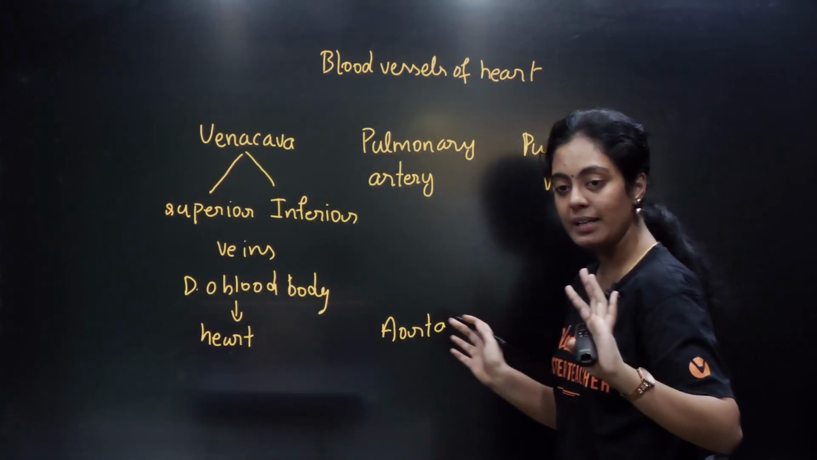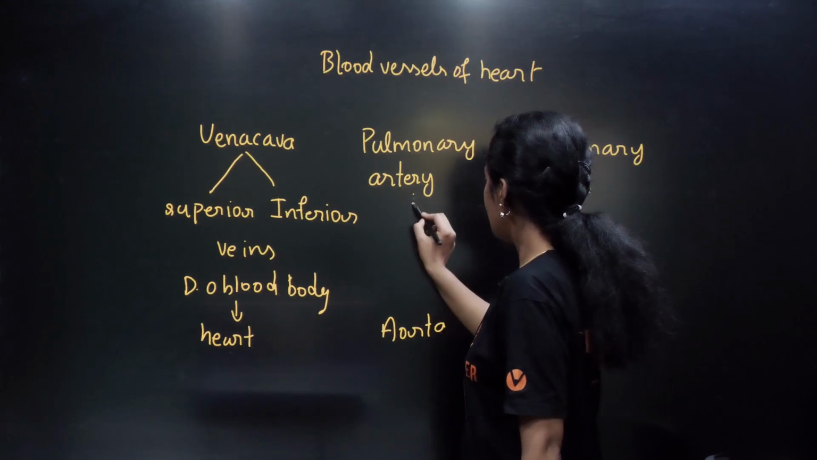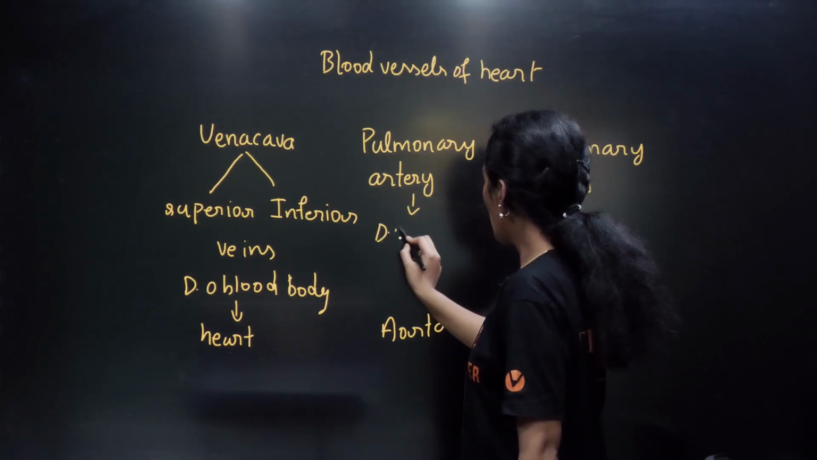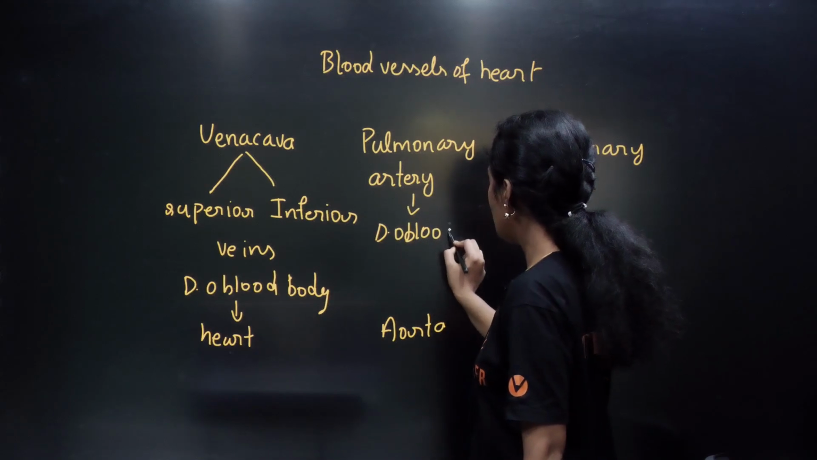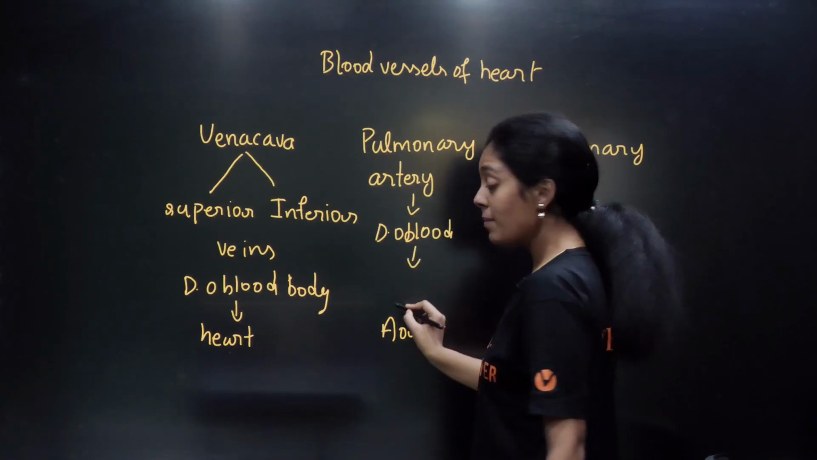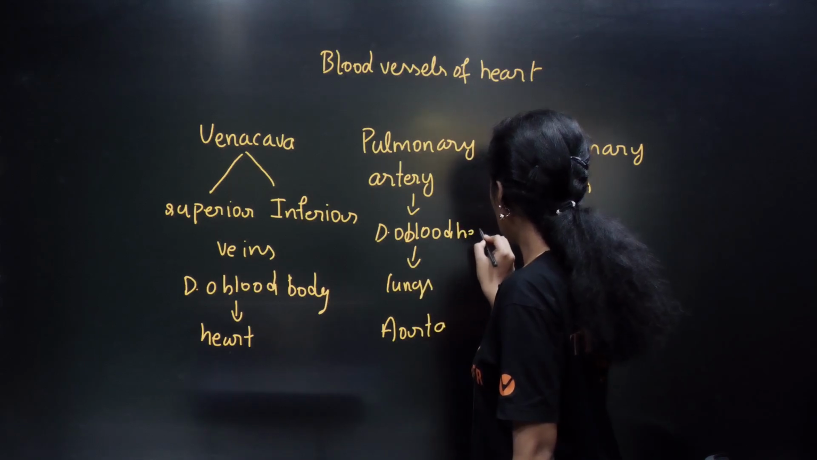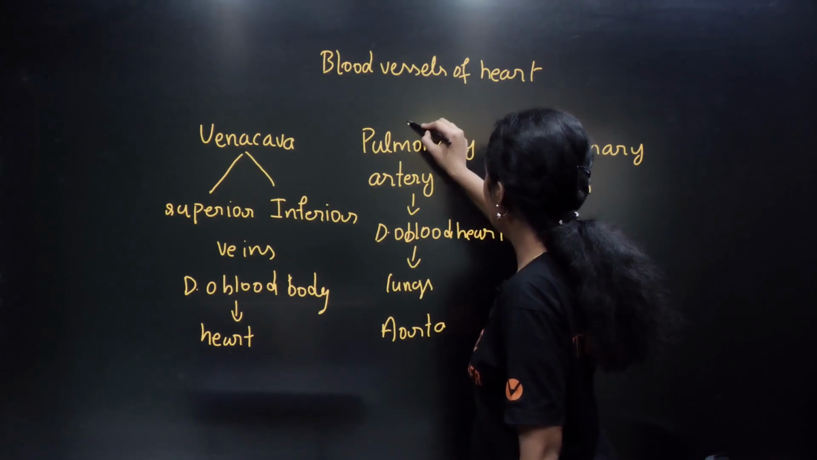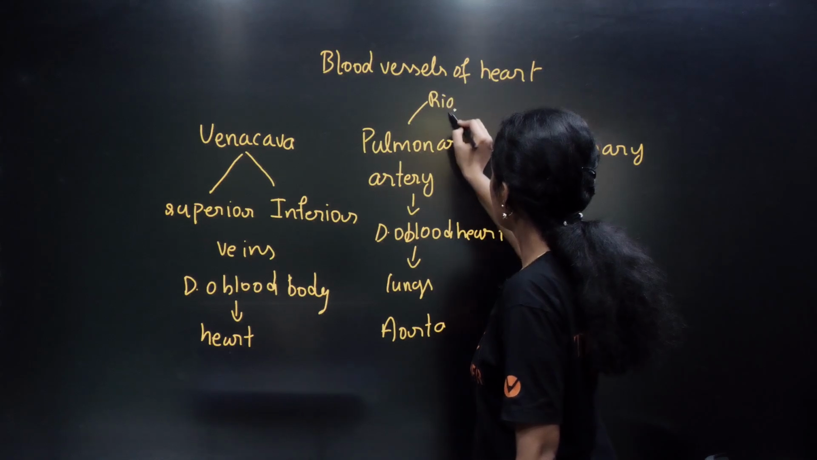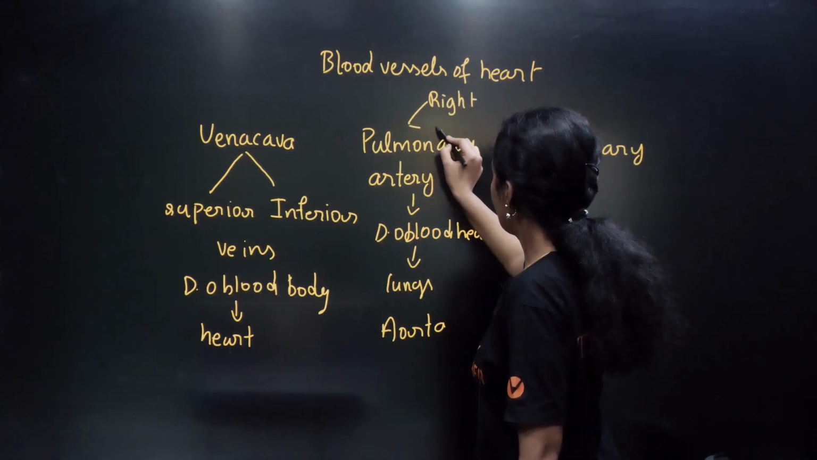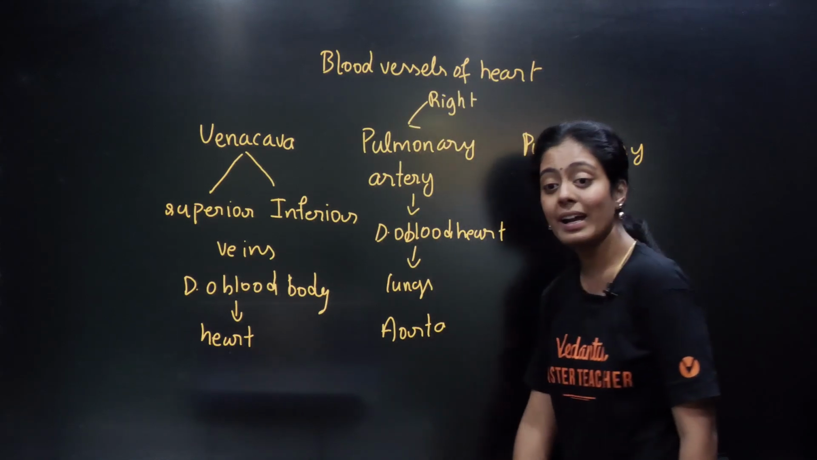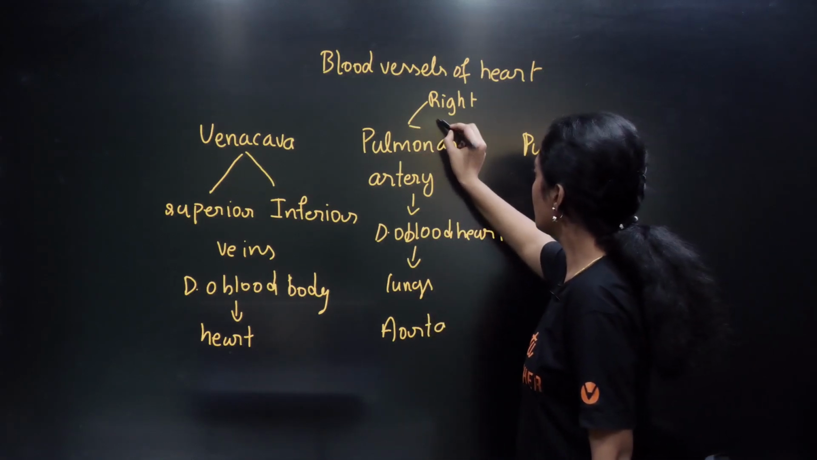So pulmonary artery enna பண்ணுது? Pulmonary artery carries DO blood. DO blood na enna pasangala? Deoxygenated blood from the heart to the lungs. From heart to the lungs. So idhula rendu vidham irukku, onnu vandu right, இன்னொன்னு வந்து left. Okay, so right and left romba important.